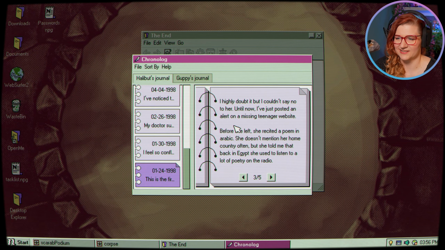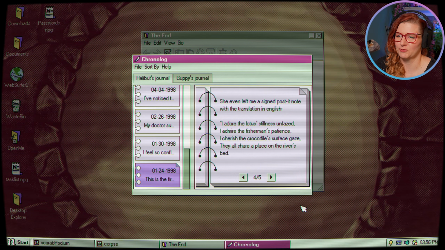Okay, so someone from Egypt, which I mean, kind of related to the theme here. She even left me a signed post-it note with a translation in English. I adore the lotus. Stillness unfazed. I admire the fisherman's patience. I cherish the crocodile's surface gaze. They all share a place on the river's bed.